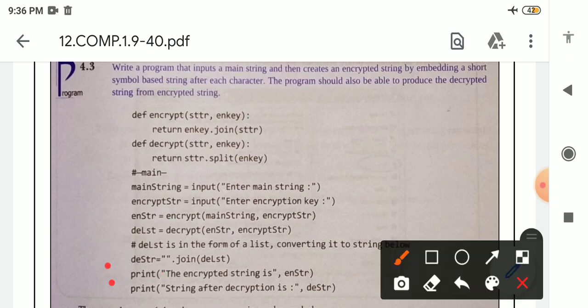And at last, two print statements are there, which will print the encrypted string, enstr. Enstr contains the encrypted part, so this encrypted part will be printed on the output screen. When this print statement executes, it will print the decrypted part, destr. See here, destr. So it will print the decrypted part on the output screen.